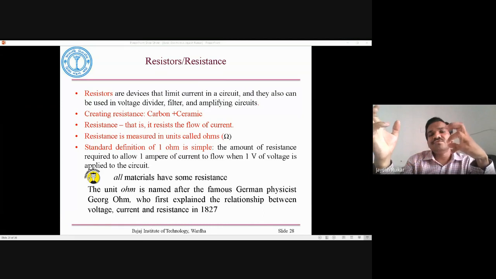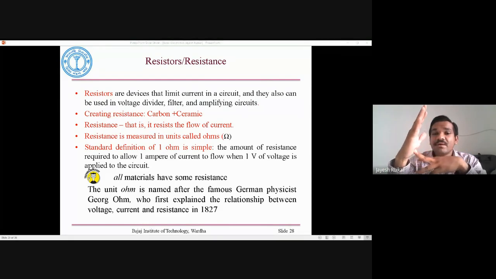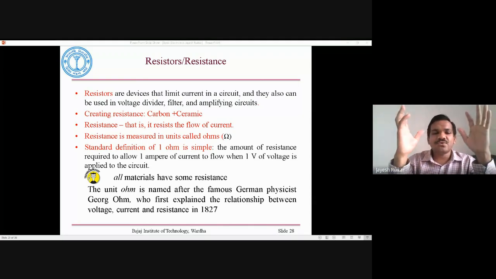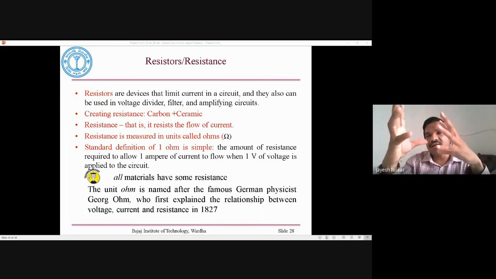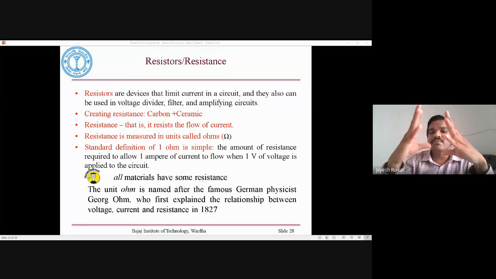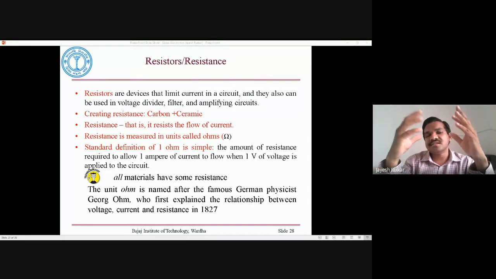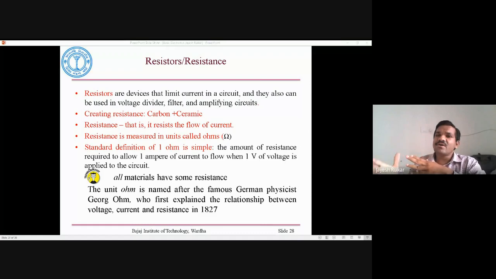So if you add two materials, one a conductor and one an insulator, and you add an abundant amount of conductor, mostly the carbon, the overall resistance of that mixture is low. On the other hand, if the percentage of ceramic is more, then the resistance is high, because ceramic is an insulator. It does not allow any electron flow or any current flow.